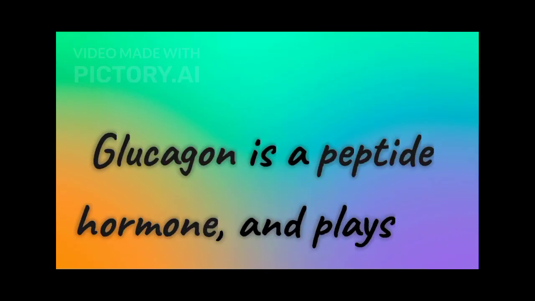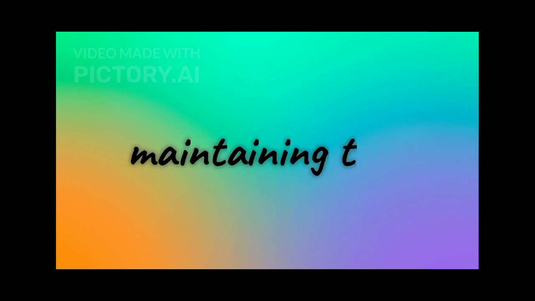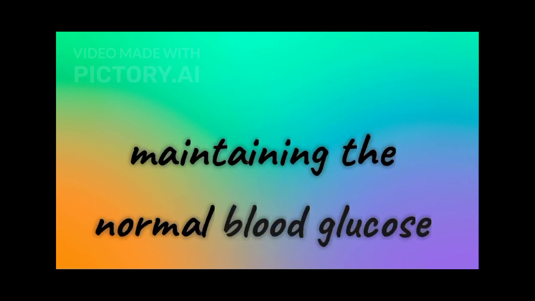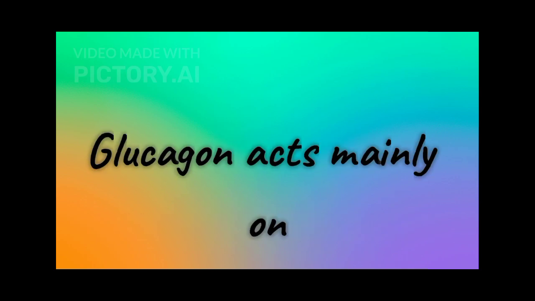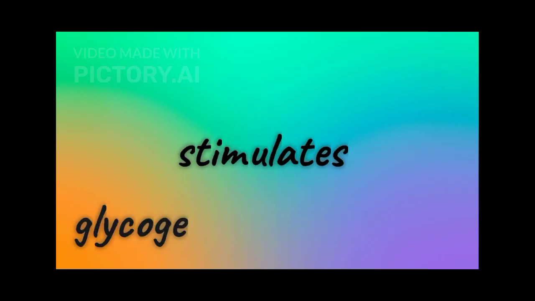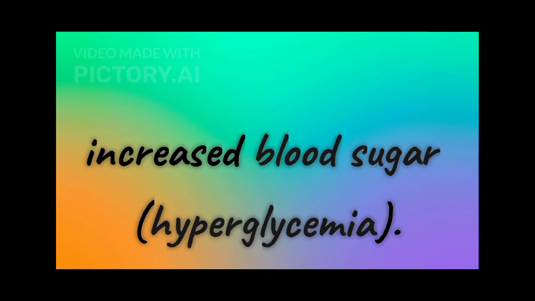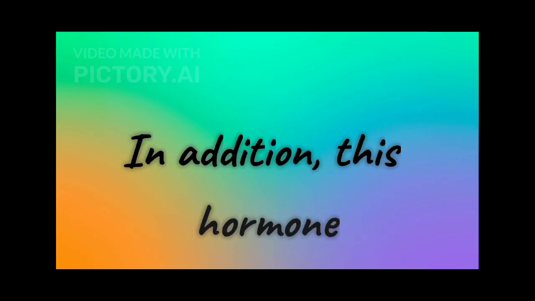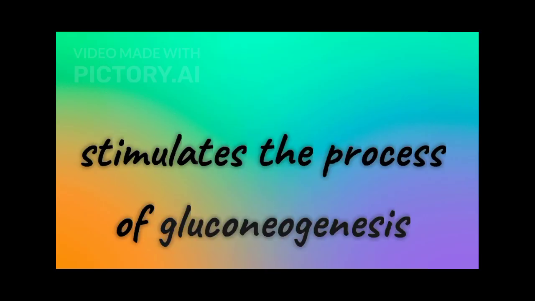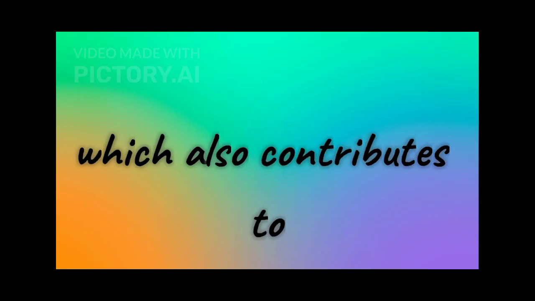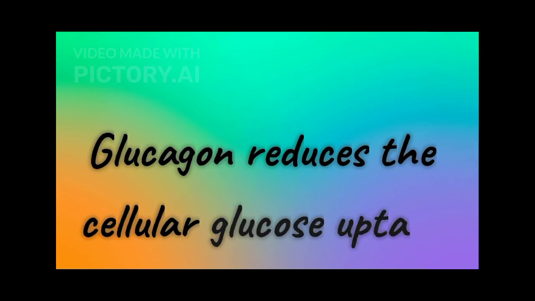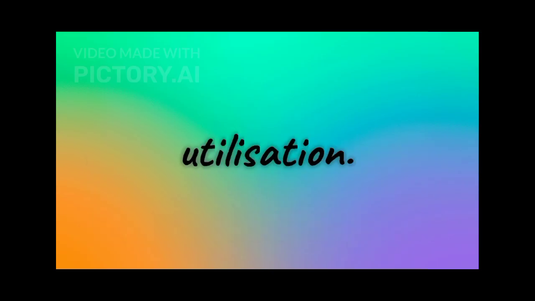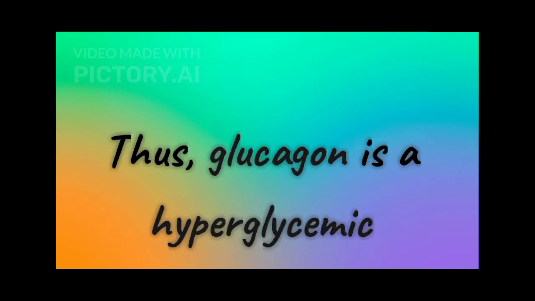Glucagon is a peptide hormone, and plays an important role in maintaining the normal blood glucose levels. Glucagon acts mainly on the liver cells, hepatocytes, and stimulates glycogenolysis, resulting in an increased blood sugar, hyperglycemia. In addition, this hormone stimulates the process of gluconeogenesis, which also contributes to hyperglycemia. Glucagon reduces the cellular glucose uptake and utilization. Thus, glucagon is a hyperglycemic hormone.